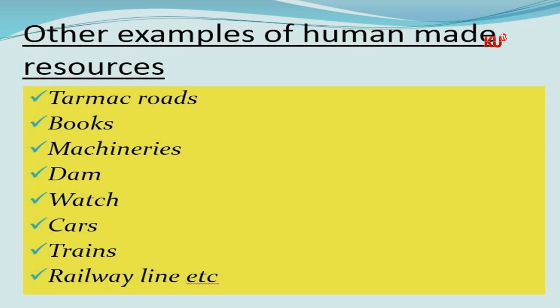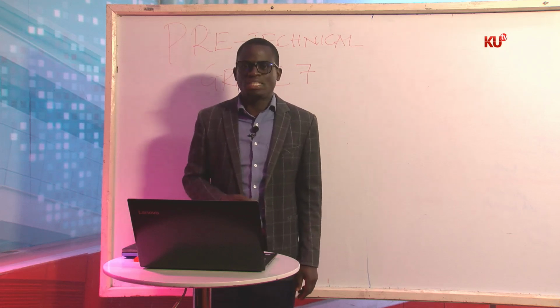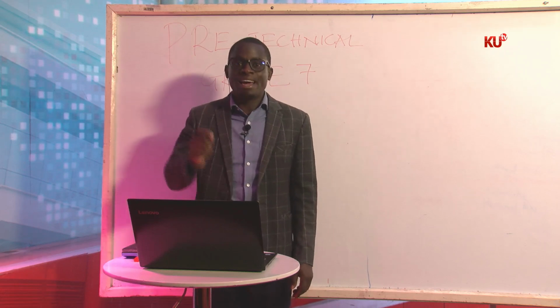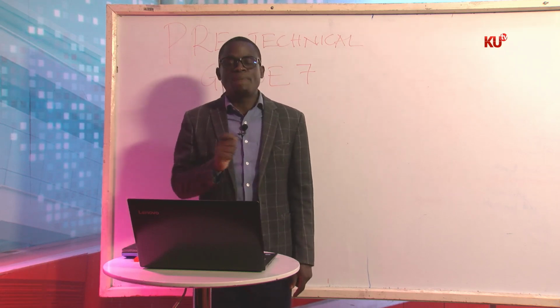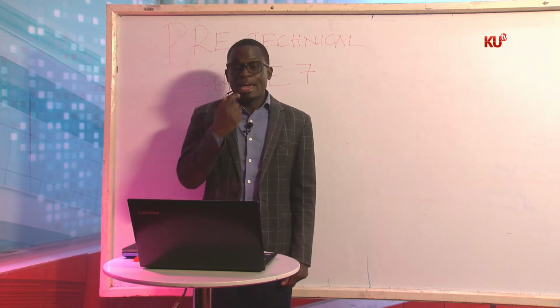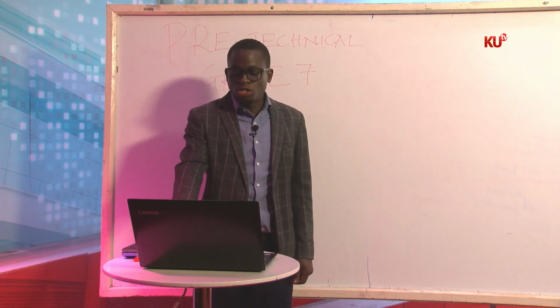Name them. Any economic resource that is made by man around you, the television, the laptops, the computers back at home, the phones we use, those are man-made economic resources because they have been made by human beings. So those ones we call man-made economic resources. Let's continue, boys and girls.